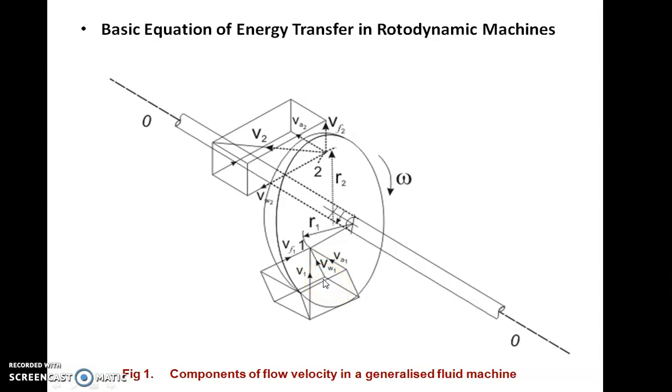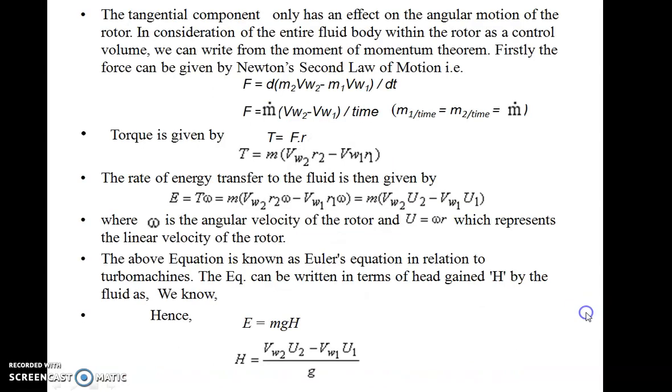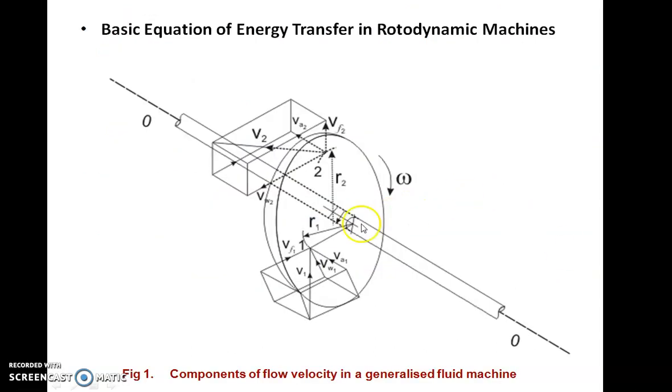So in our case, which force are we going to consider? So we are going to see that now. The tangential component of the force is the only one of importance for us, because the radial and axial components are not of any use to us. They will produce force. In case of axial momentum, it will produce axial thrust, which will cause motion of the shaft in the axial direction. In case of radial momentum, it will produce a radial load on the shaft. Both are of no use.